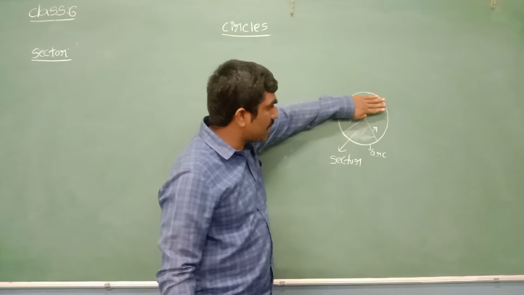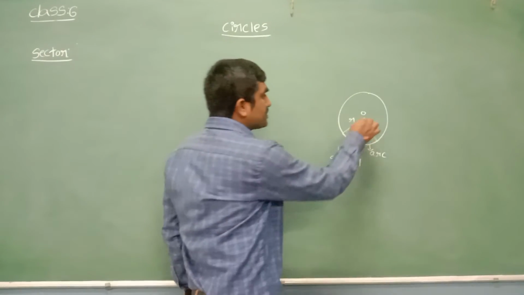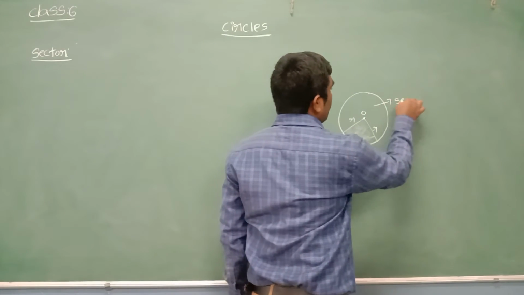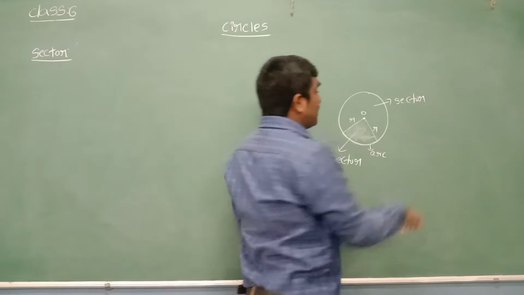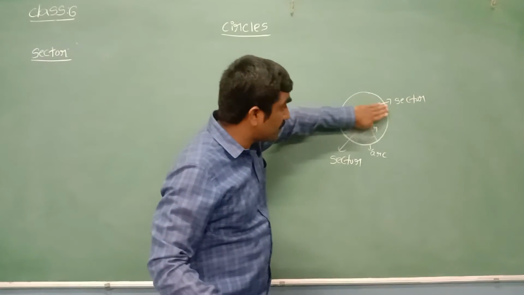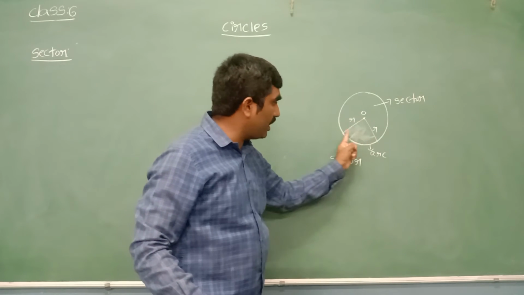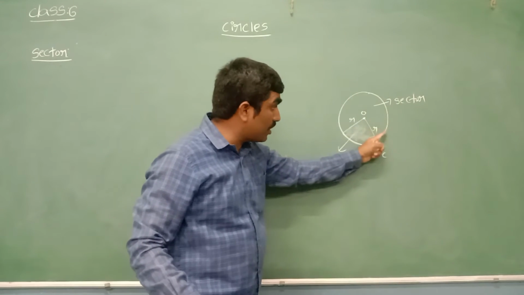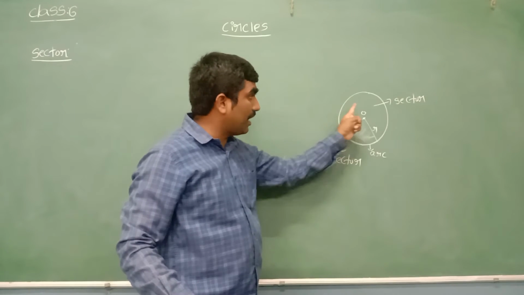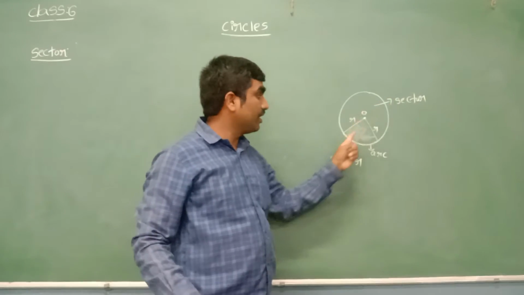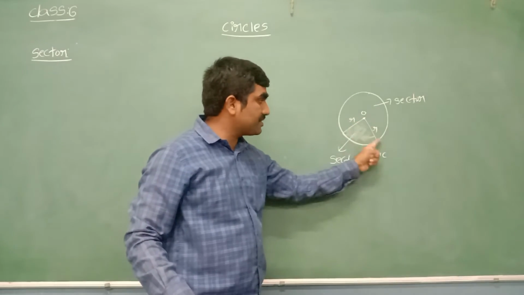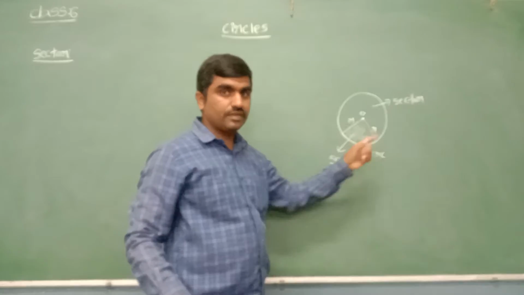Sir, what do we call this unshaded part? Even the unshaded part is also called a sector. What is the reason, beta? Even the unshaded part of this circle is also bounded by two radii and one arc. It is also a part of the boundary of the circle. So the unshaded region is also called a sector.